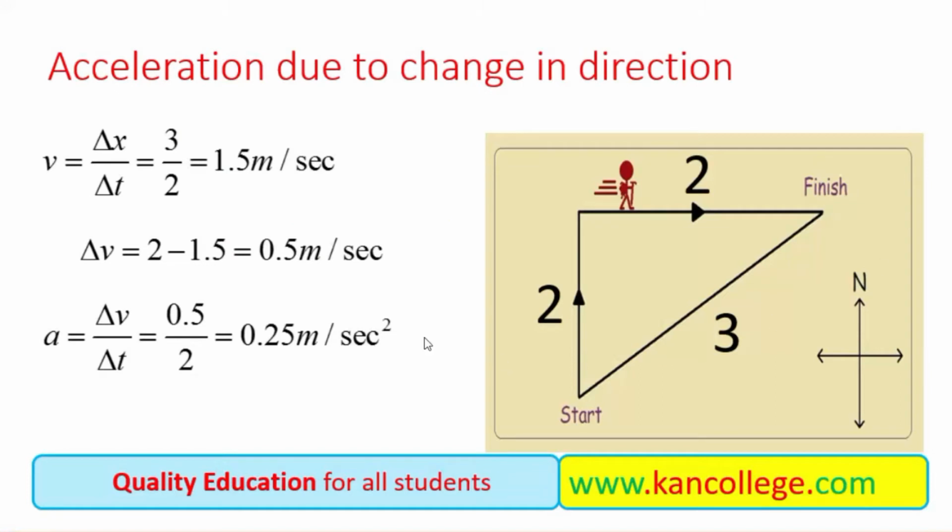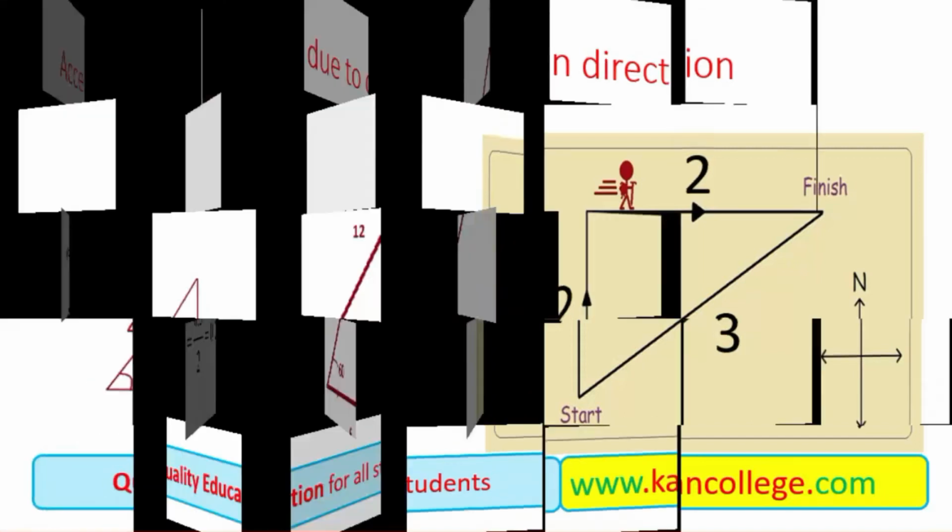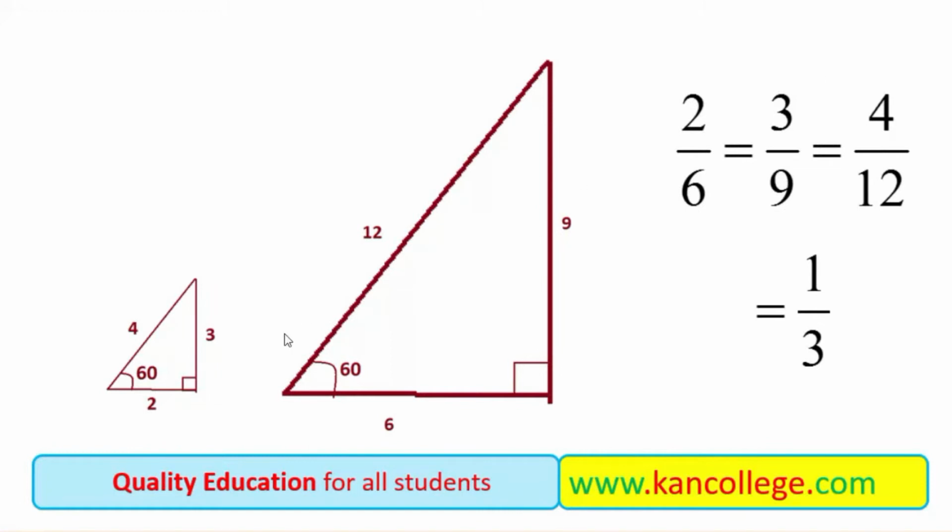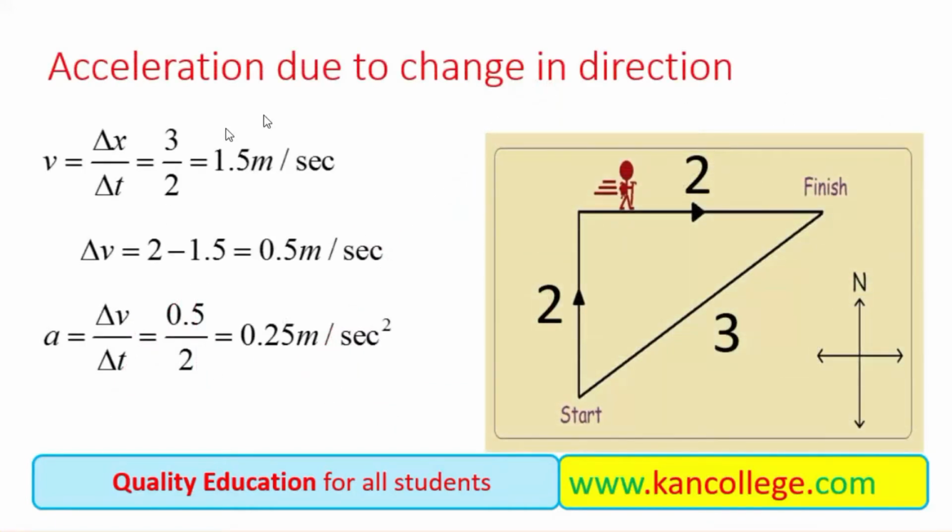Before going to the mathematical derivation of the formula for the centripetal force, we elaborate two basic concepts: first, that acceleration can be due to a change in direction, and secondly, that similar triangles have the same ratio between their corresponding sides. So first of all, acceleration due to the change in direction.